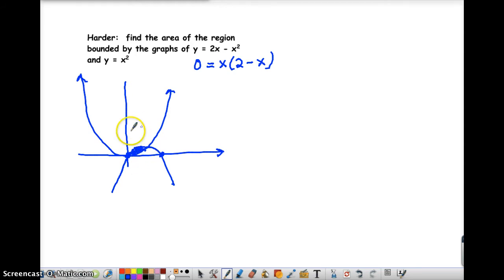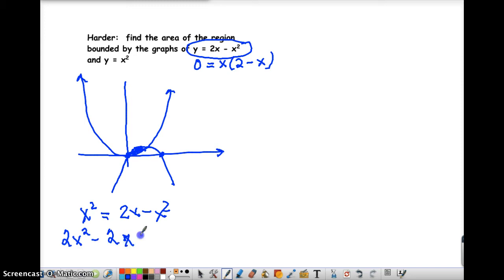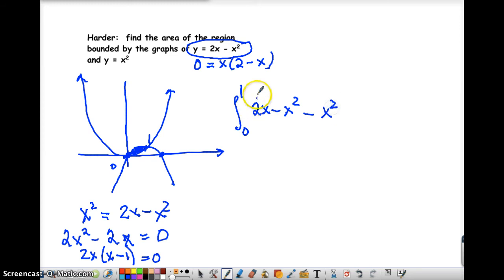We need to know our limits of integration. We know we're going to do top minus bottom, and clearly this is the top. For our limits of integration, let's set these equal to each other and see where they intersect. So x squared is equal to 2x minus x squared. It's still quadratic, so let's set it equal to 0: 2x squared minus 2x equals 0. Let's factor out a 2x, which leaves x minus 1 equals 0. So our points of intersection are at 0 and at 1, and we'll set up our limits of integration: 0 to 1, top is 2x minus x squared, bottom is x squared, dx.